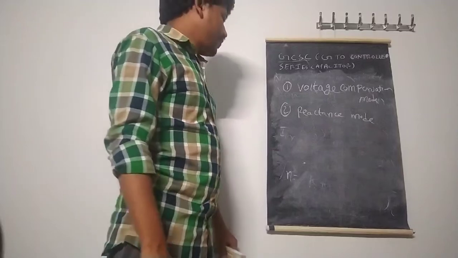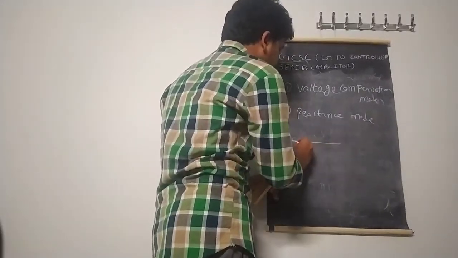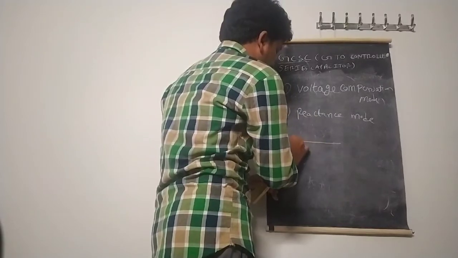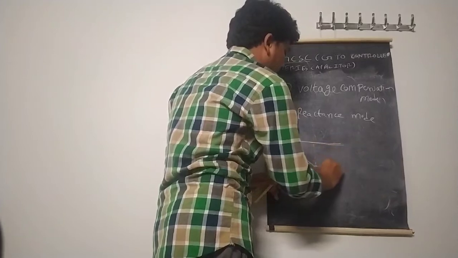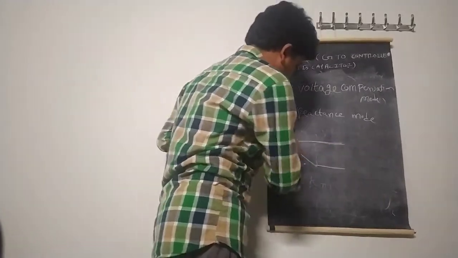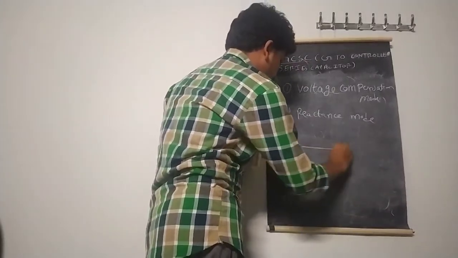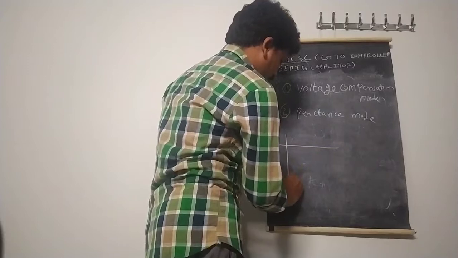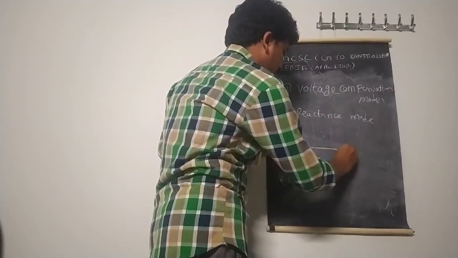And in the voltage compensation mode, the VI characteristics are like that here. If you draw the current versus voltage here, this is the voltage across the capacitor, and this is the characteristics.